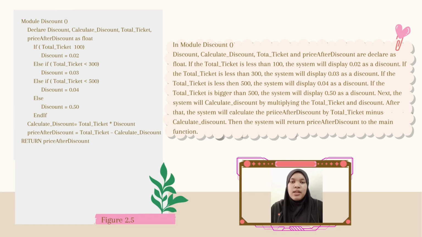Next, the system will calculate discount by multiplying the total ticket and discount. After that, the system will calculate the price after discount by total ticket minus calculate discount. Then, the system will return price after discount to the main function.